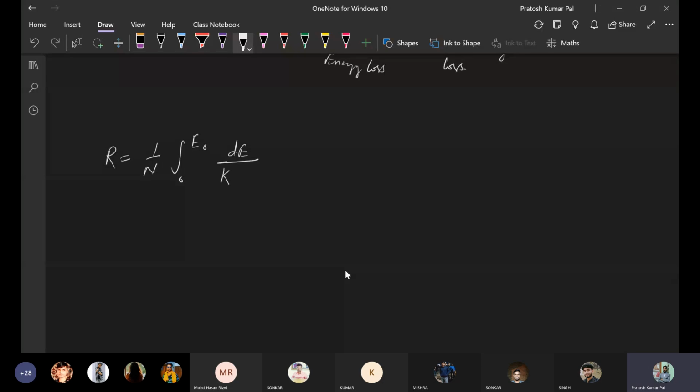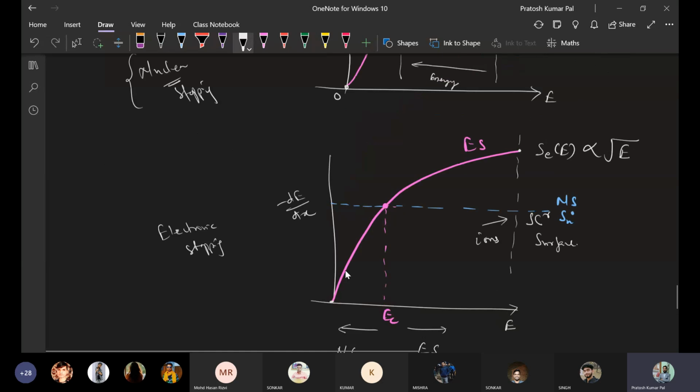Suppose electronic stopping is dominating, then the nuclear stopping factor will be considered as zero. Okay, we have neglected that. Then there will be some constant, because this energy is a function of E.